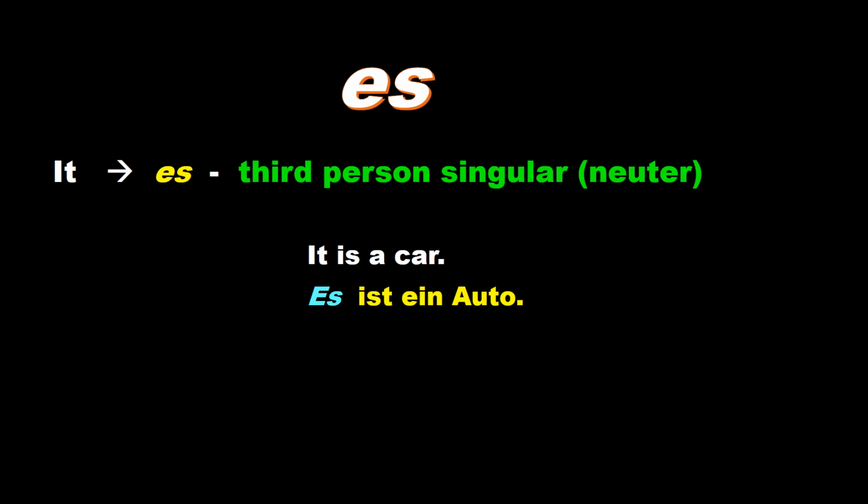Here es denotes it. That is the third person singular number. And ist is thus the verb. Ein, a, Auto.